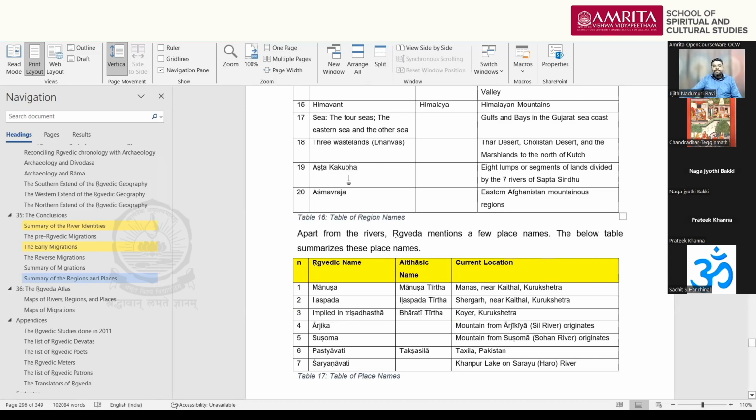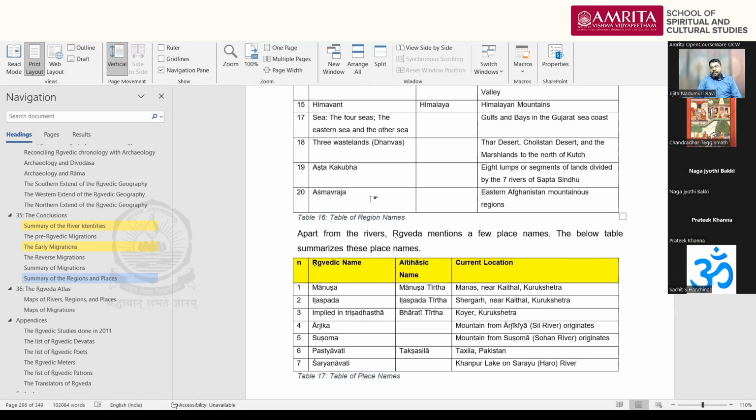That is Ashtakakupha. Then Ashmavraja is mentioned. That is towards the 10th mandala, where the Ashmavraja river is also mentioned. So I identify Ashmavraja with this basin or the valley of the Ashmanvati river, a purely Afghan river, which is a tributary of Kupha. So Ashmavraja can technically be called the Ṛgvedic name for Afghanistan itself, because this is Afghan territory, which is well known to the Ṛgvedic people by the 10th mandala period.